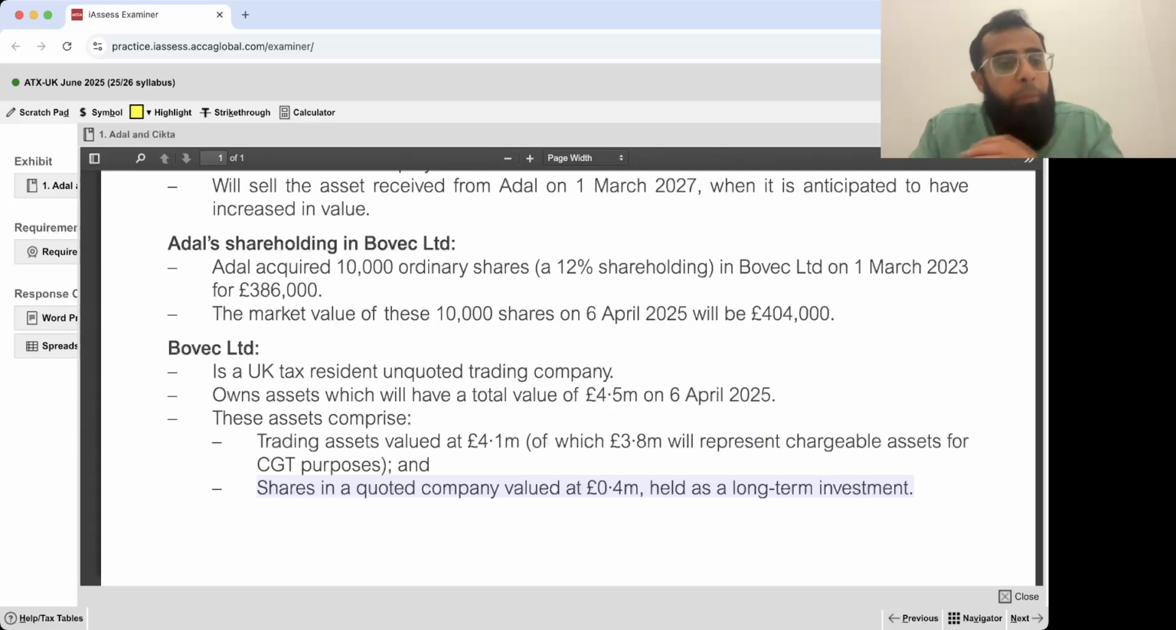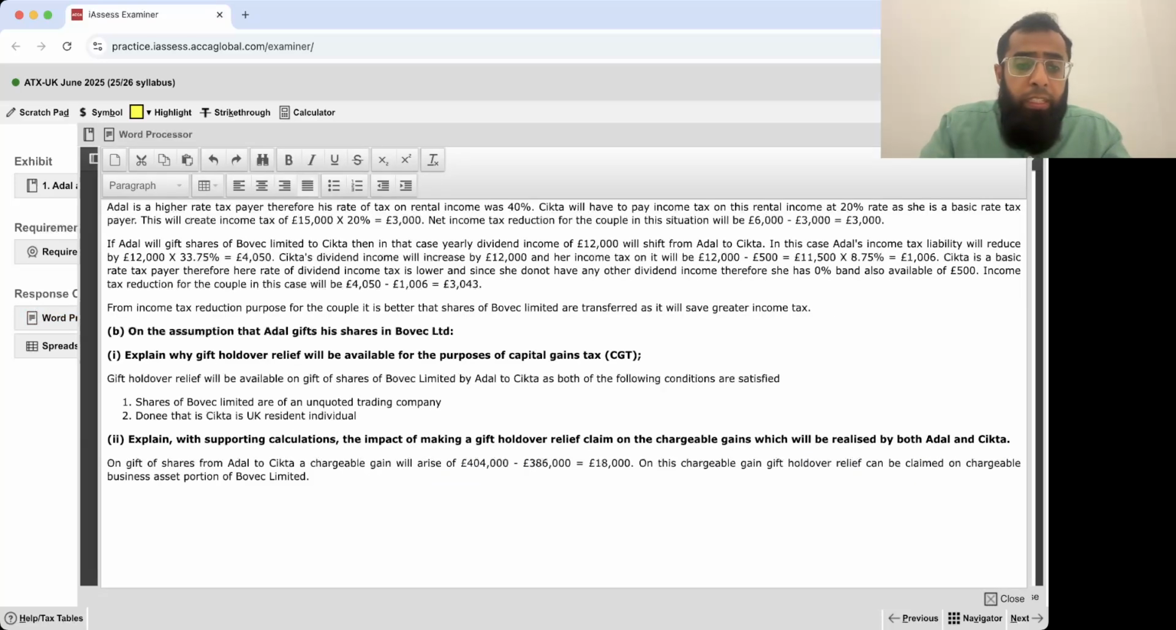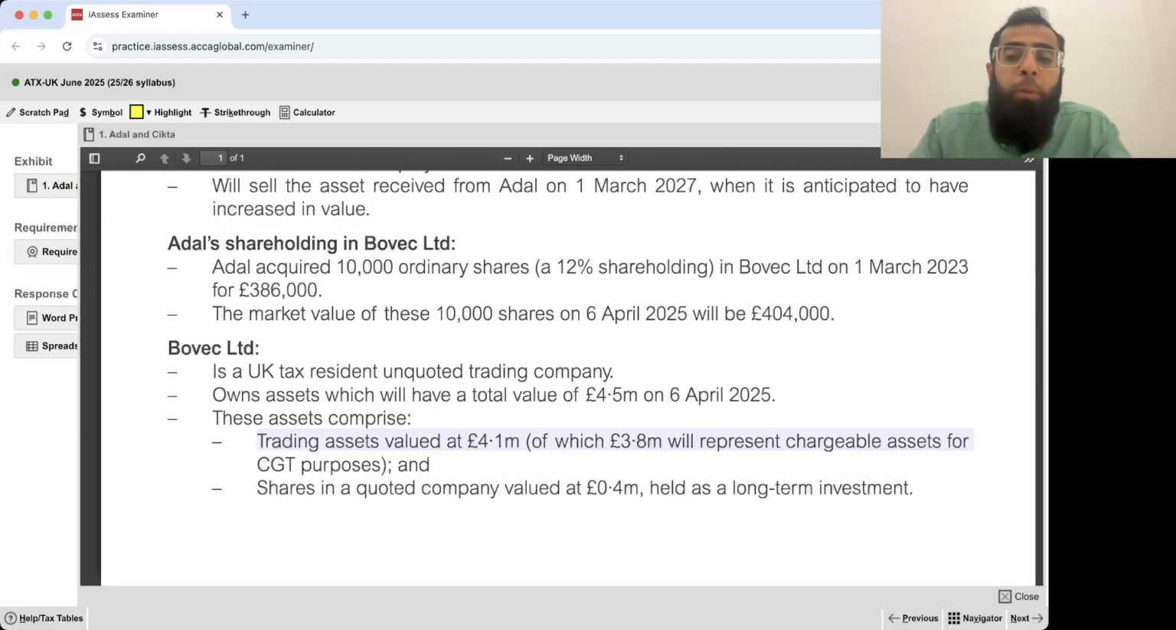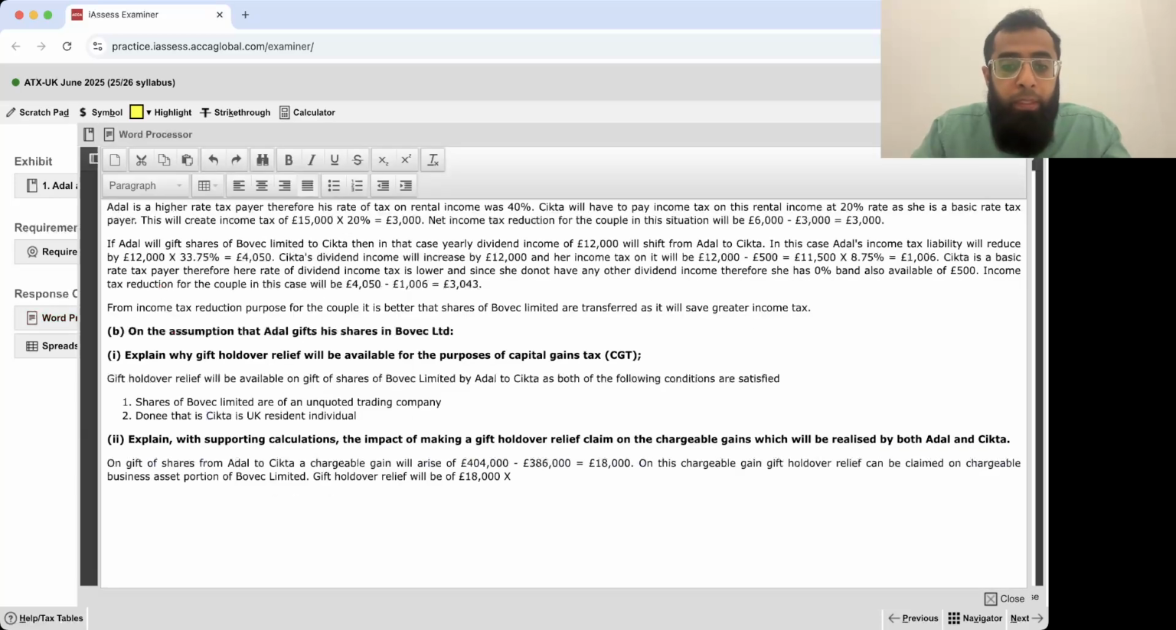Just listen with patience, you will be able to understand. Now, the chargeable assets were 3.8 million, of which 0.4 million were the long-term investments. So now you will prorate the gift holdover relief. Gift holdover relief will be 18,000 pounds multiplied by the chargeable business assets, the trading assets, which were 3.8 million, multiplied by 3.8 million divided by 3.8 million plus